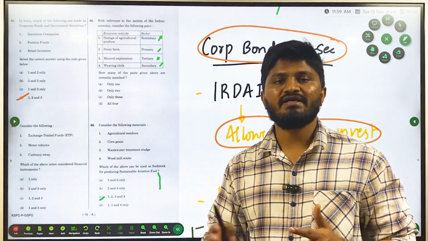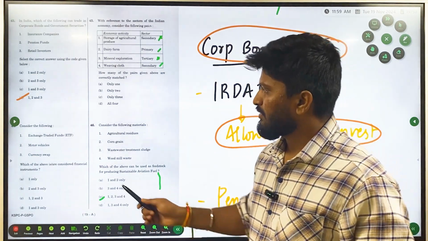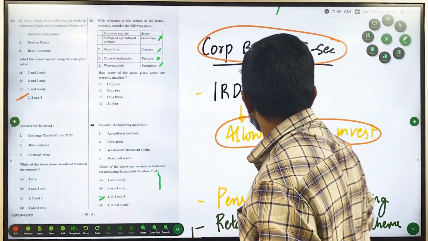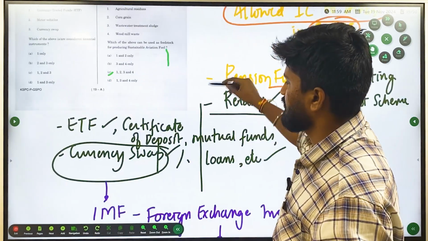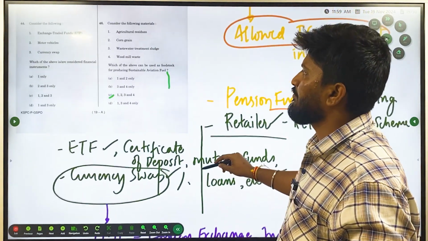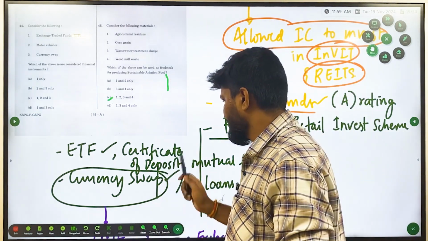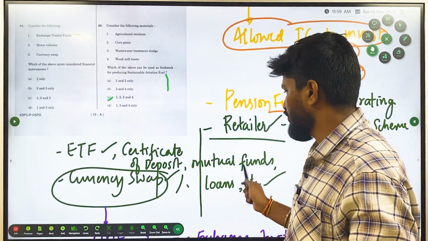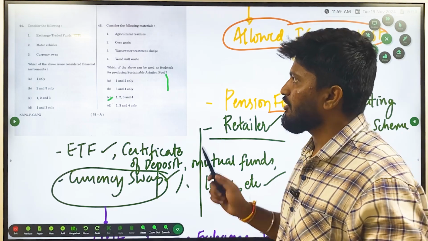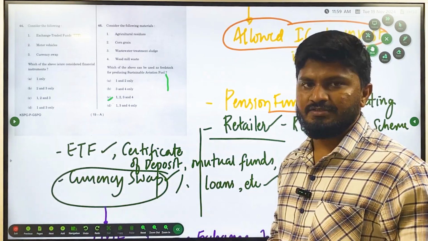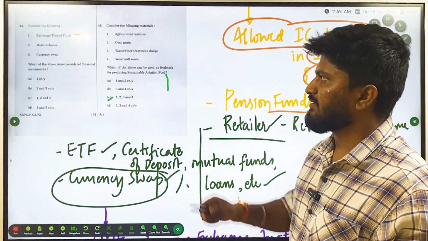It can be used to trade in the markets. So here, exchange traded funds. Okay. So what are the major financial instruments in India? Exchange traded funds, certificates of deposit, mutual funds, loans, etc., are called financial instruments. Okay, so the statement in option 1 is correct.